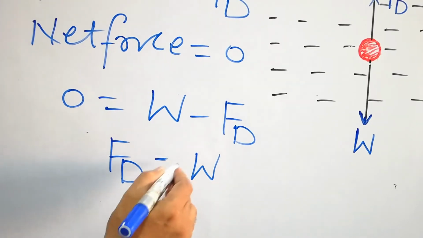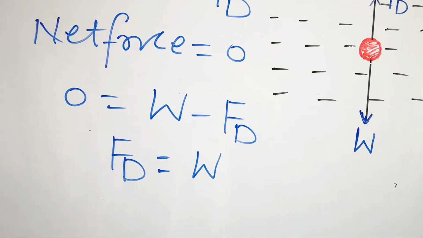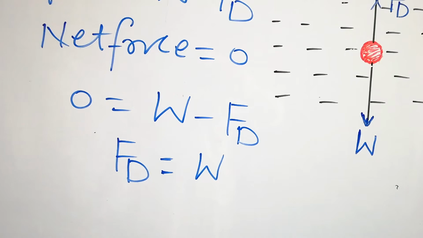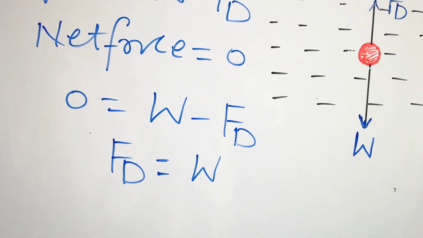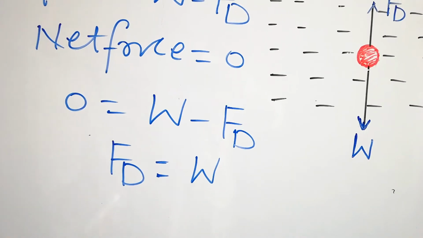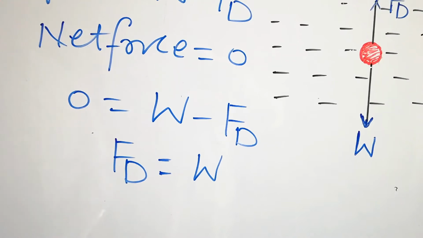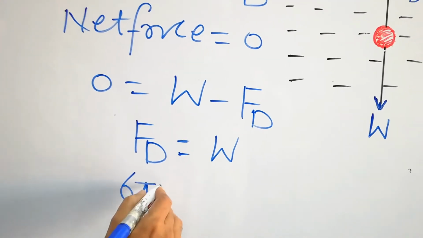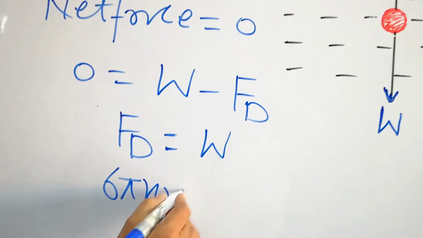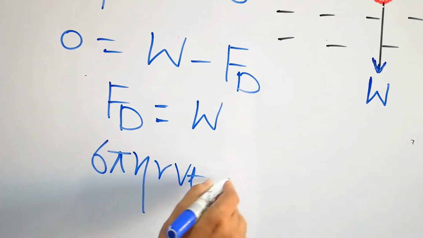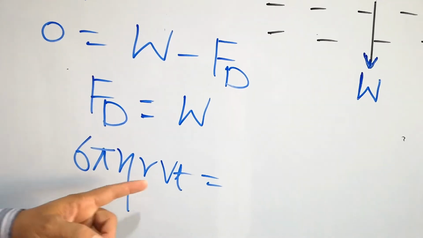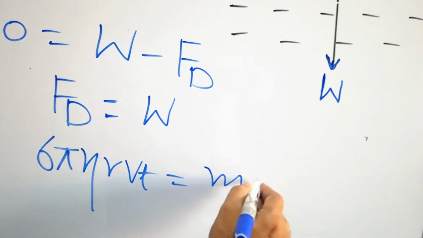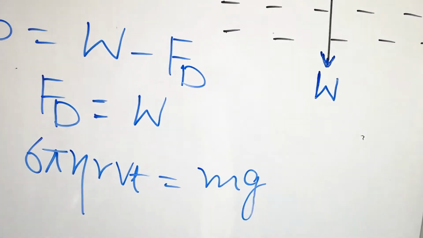We have already mentioned that the drag force is the opposing, retarding force applied by the fluid on a spherical object, and its value is calculated by Stokes law. Its value is found to be 6 pi eta r Vt. So that is the drag force, and W, the weight, is equal to mg.